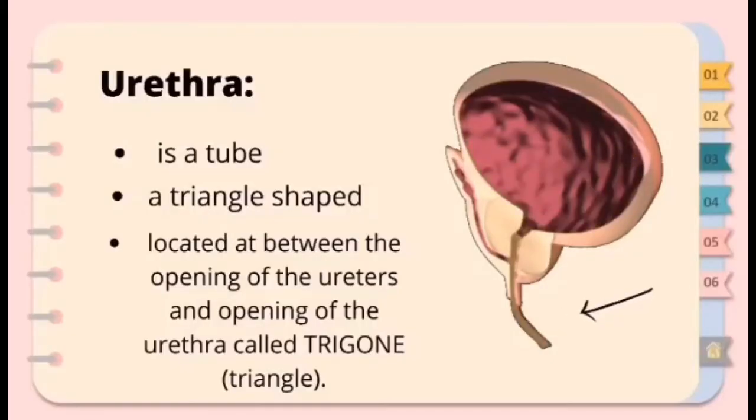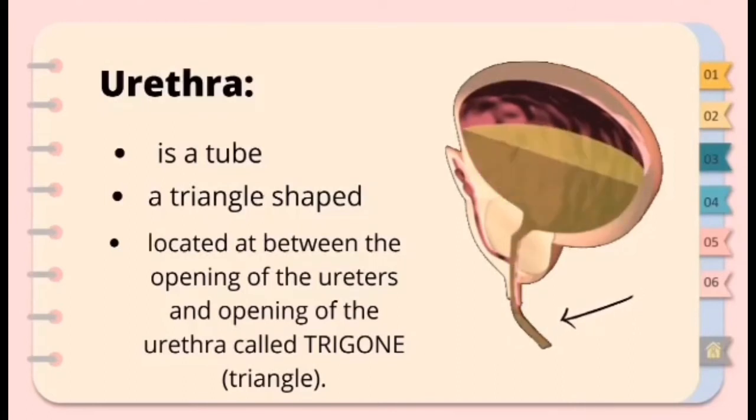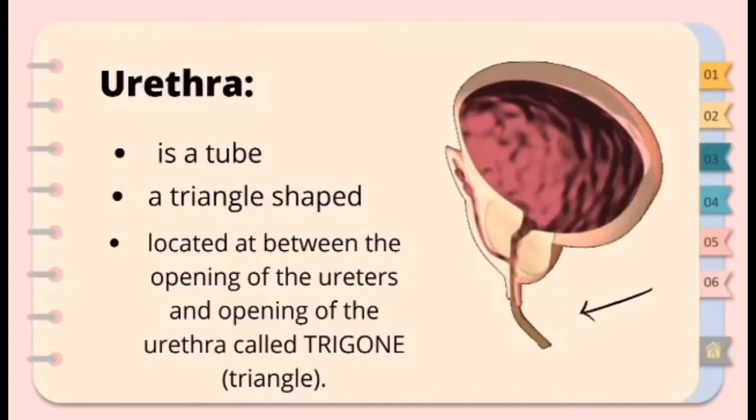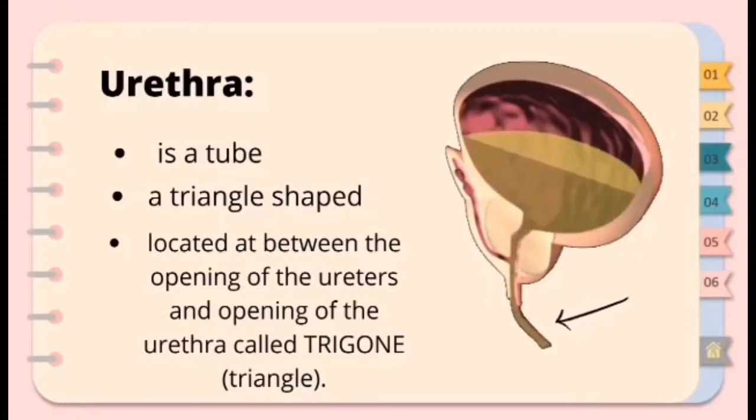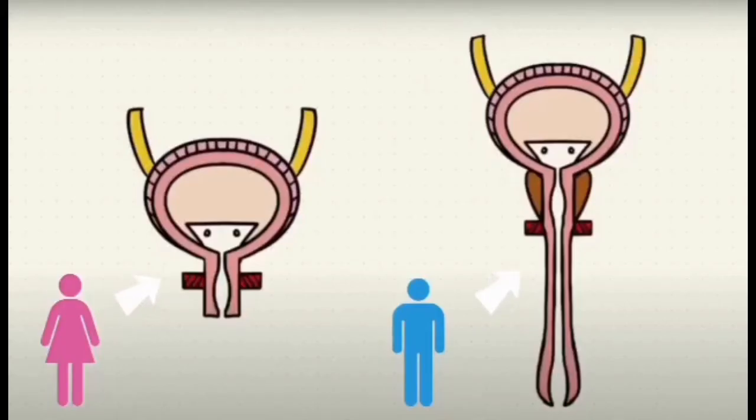The urethra is a tube that carries urine from the urinary bladder to the outside of the body. A triangular portion of the urinary bladder located at the opening of the ureters and the opening of the urethra is called the trigone or the triangle. Females have a shorter urethra than males.